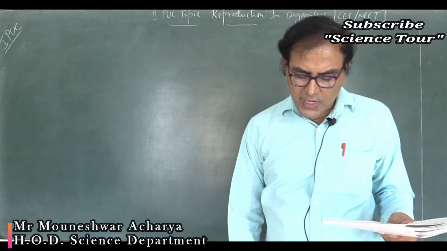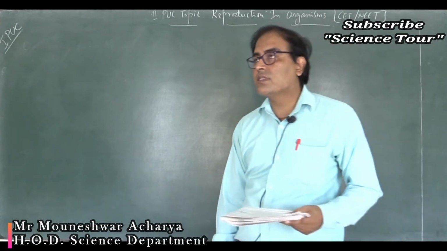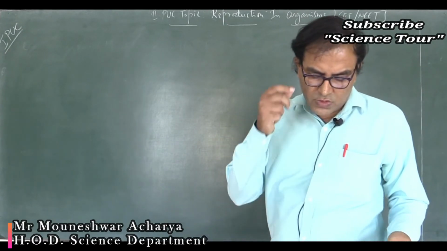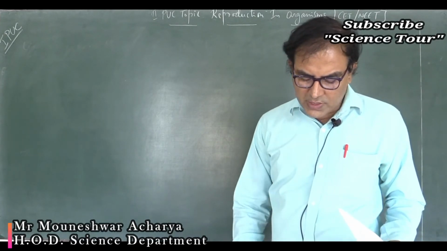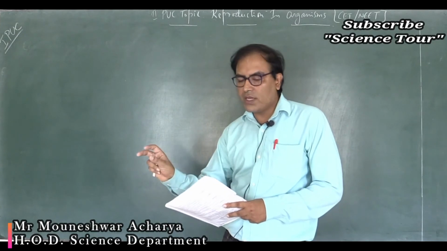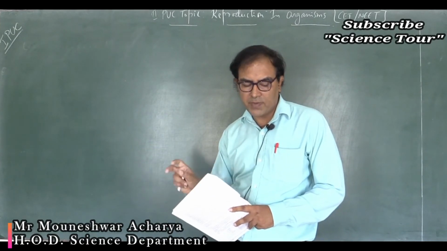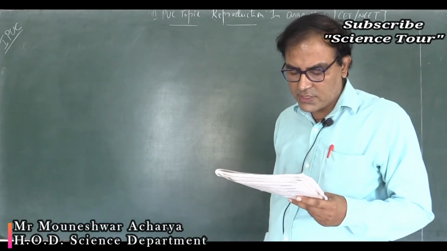No. In angiosperms, the eggs are formed several times in the lifetime. Correct? So, one is incorrect. In humans, eggs travel from the ovary to the region of the fallopian tube or the oviduct of the female reproductive organ. So option 2 is also incorrect.